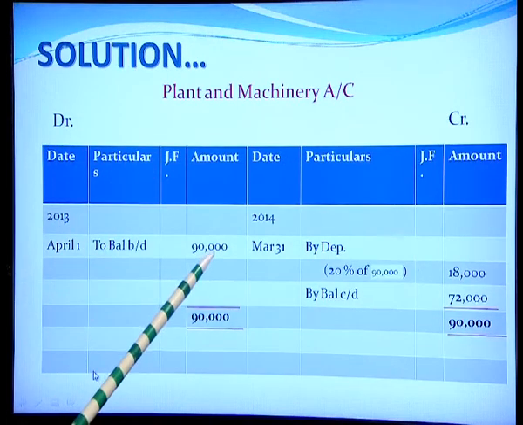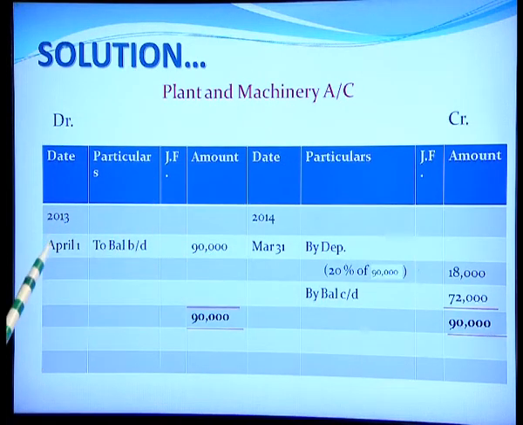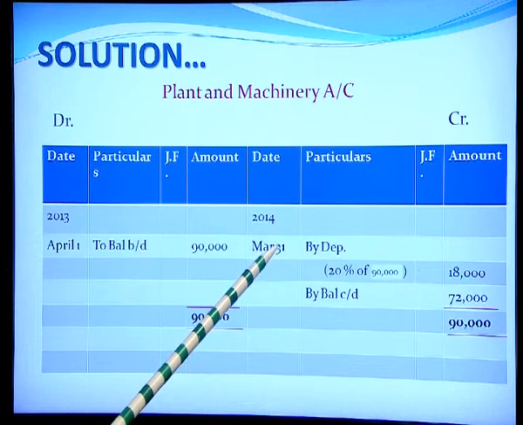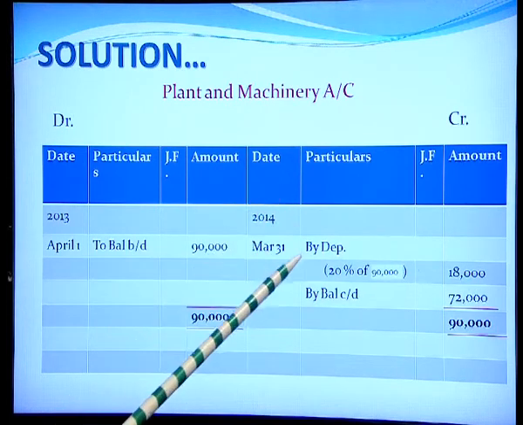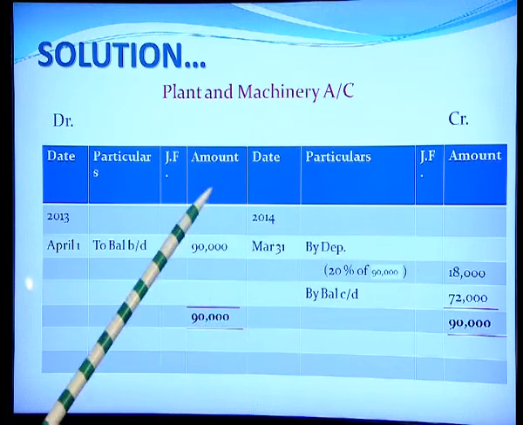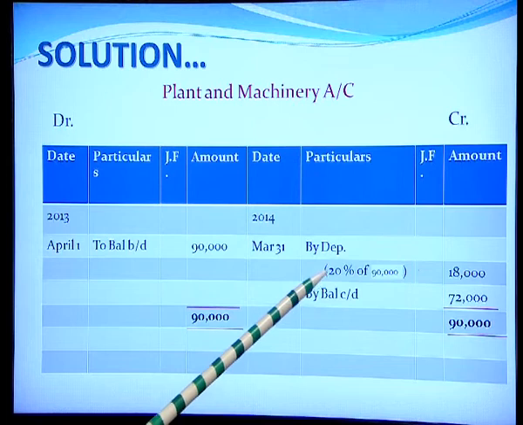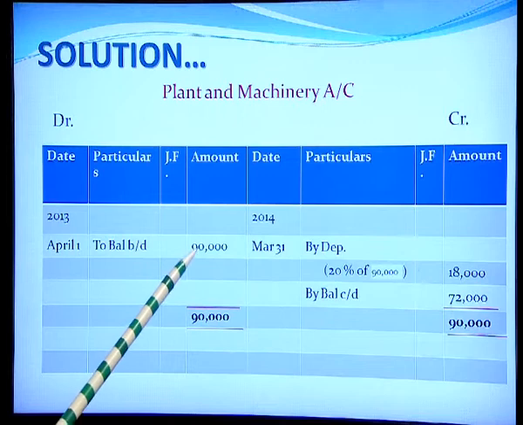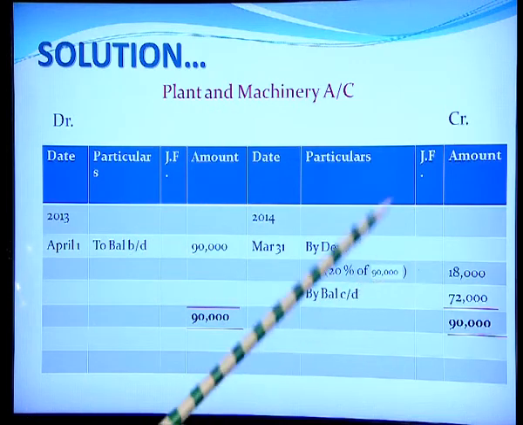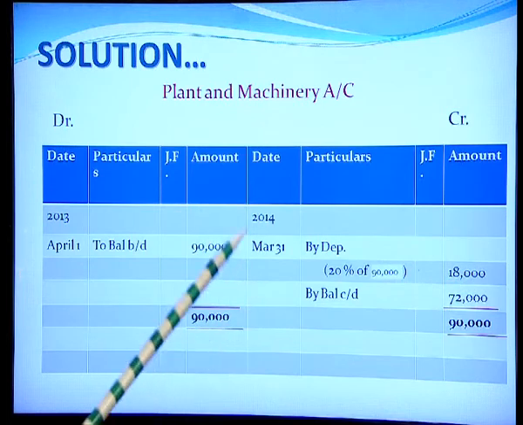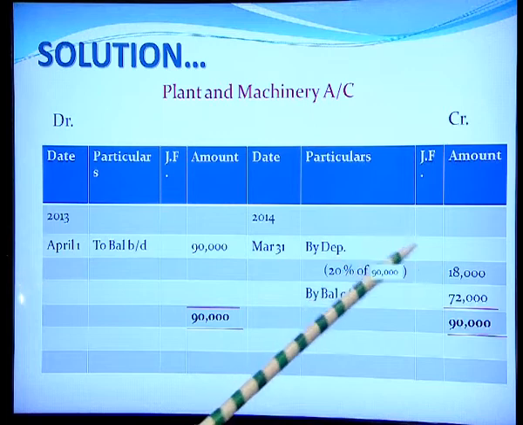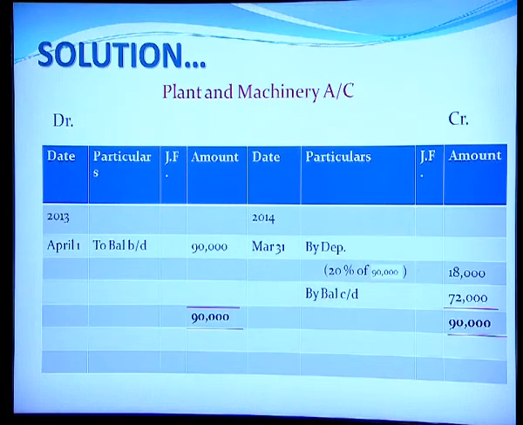Then in the next year this balance would be transferred. So, on 1st April 2013, to balance brought down 90,000, and again on 31st March we shall provide for depreciation. So, by depreciation, and since we are following the written down value method, the amount of depreciation shall be calculated as 20% of 90,000. So, 20% of 90,000 calculates to 18,000, and then we close the account and we calculate by balance carried down, which comes out to be 72,000.